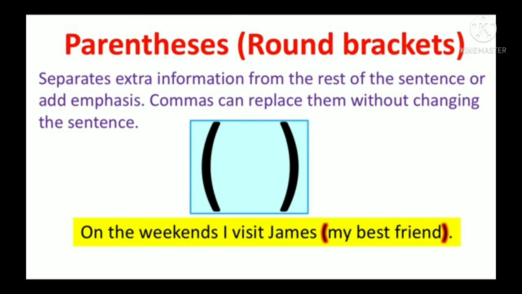Okay. Now the next is parenthesis. It means a round bracket which separates the extra information from the rest of the sentence or adds emphasis. Commas can replace them without changing the sentence. Here you can see the example. On the weekends I visit James (my best friend). I met James, who is my best friend. So I put my best friend in the round bracket because it is extra information.